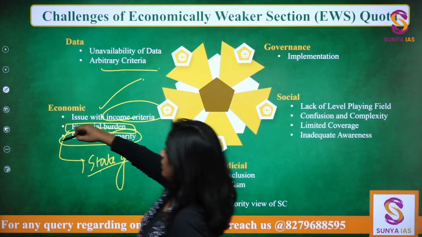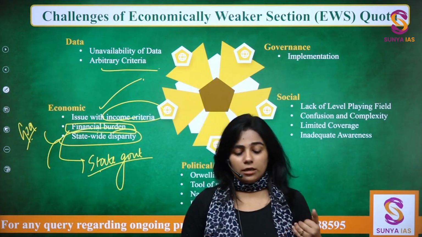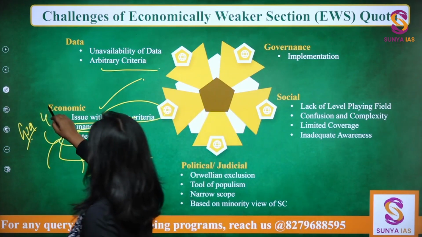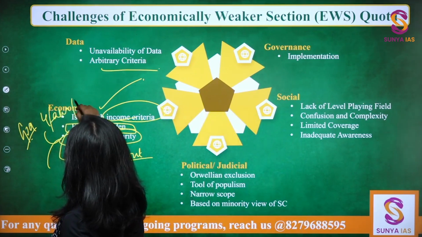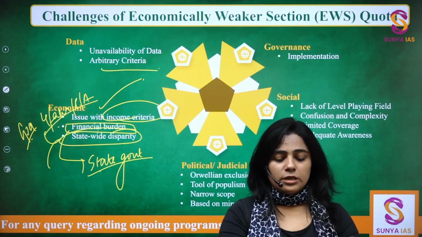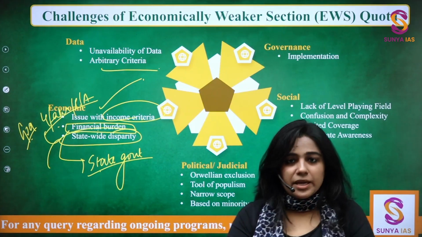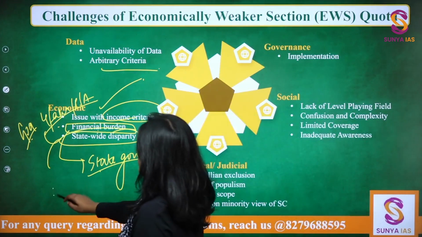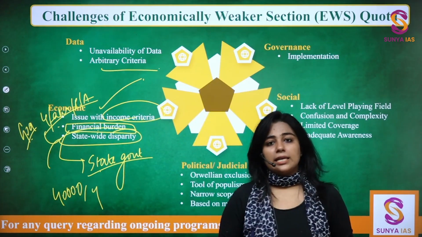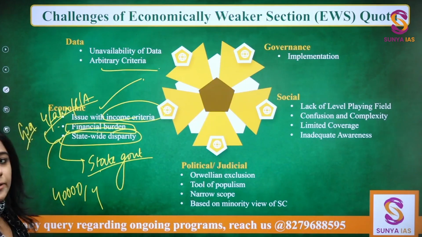So when we talk about states like Goa, in Goa, the per capita income is about 4 lakh rupees. 4 lakh per person per annum, which is way more than what it is in states like Bihar, right? So in states like Bihar, the per capita income would be somewhere about 40,000 per year, which is very less. So the states also will not be able to justify.